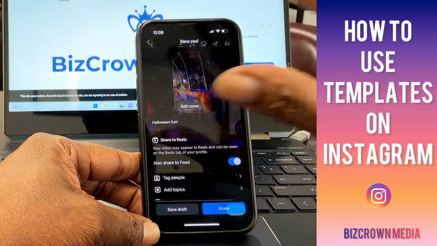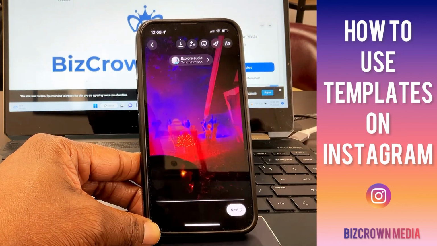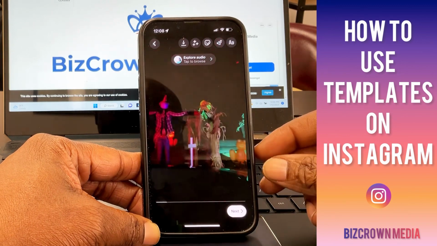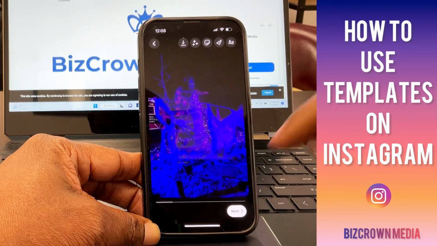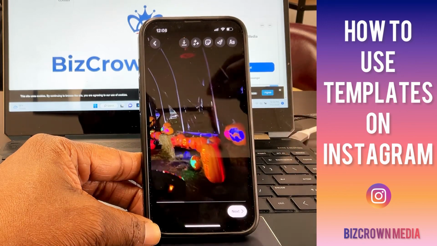Now, how superb is that? Because now you don't have to pick the clips. You don't have to cut them short. You don't have to do all that stuff. The templates help you automatically by doing that. So that's how you can use Instagram templates to create your reels.